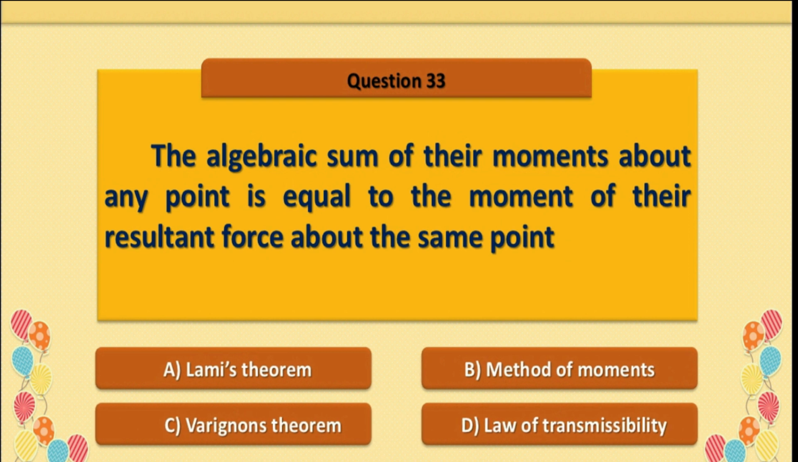Question number 33. The algebraic sum of their moments about any point is equal to the moment of their resultant force about the same point. It is the statement of Varignon's theorem. Option C is correct, Varignon's theorem.